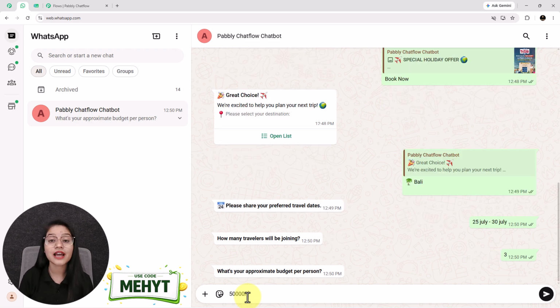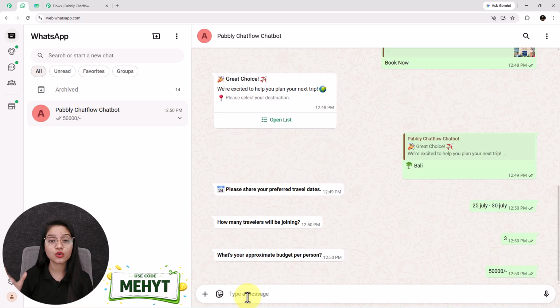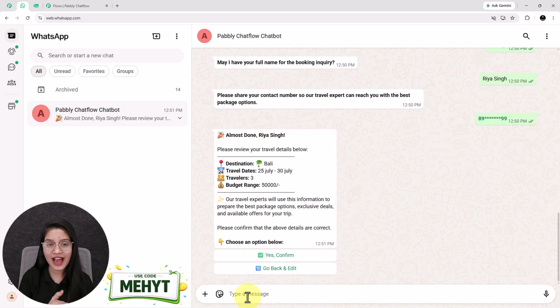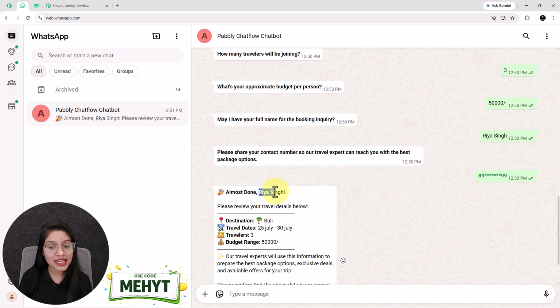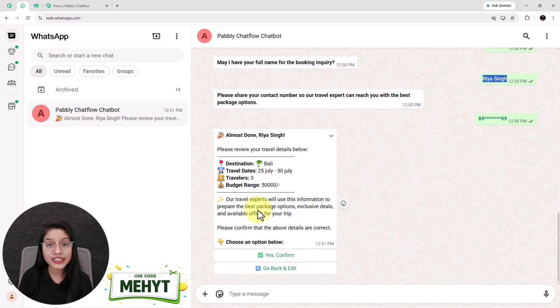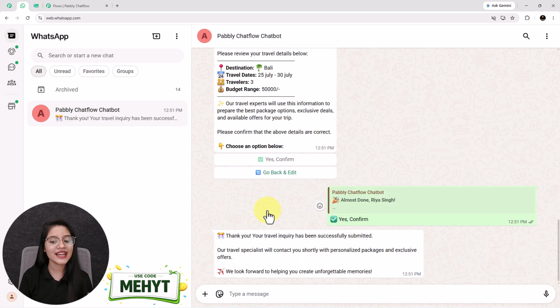As is visible, see how smartly the chatbot is asking me all the questions regarding booking. Once I send all of my information, look at this. I have received one amazing customized follow-up message from the bot and it is personalized. See, it includes the same name that I have shared as Riya Singh, destination Bali that I have selected from the list, and all the details completely based on my input, and is asking me to confirm my details. So I confirm it. And then I receive this message. So this is the same chatbot we are going to build today step by step.